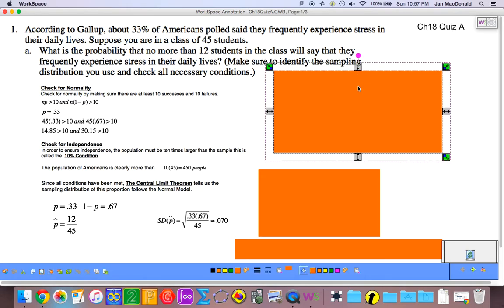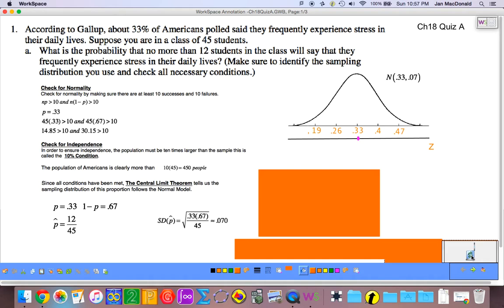So take a second, let's sketch our normal model. Make sure we label its parameters. And voila, here would be our P, 0.33. One standard deviation to the right would be 0.4. Two standard deviations would be 0.47, etc. One standard deviation to the left would be 0.26. Two standard deviations to the left is 0.19, etc. So take a minute and label your model. Make sure you have the parameters for your model clearly labeled, and you have your z-score line.